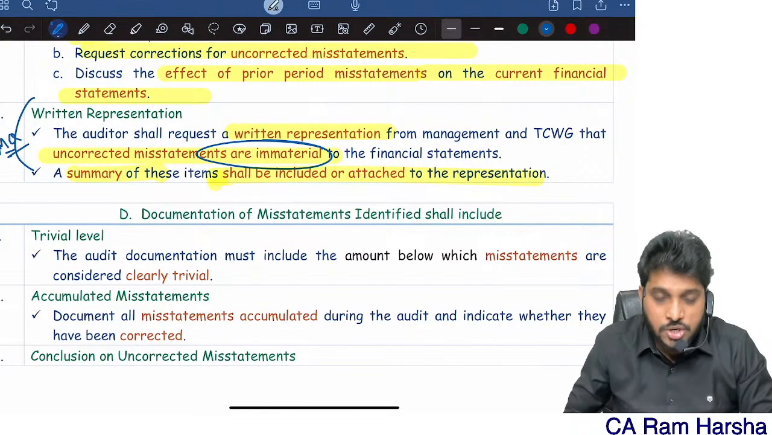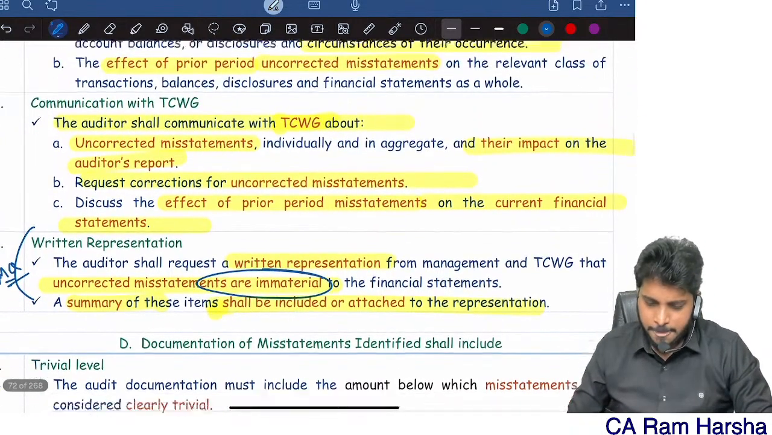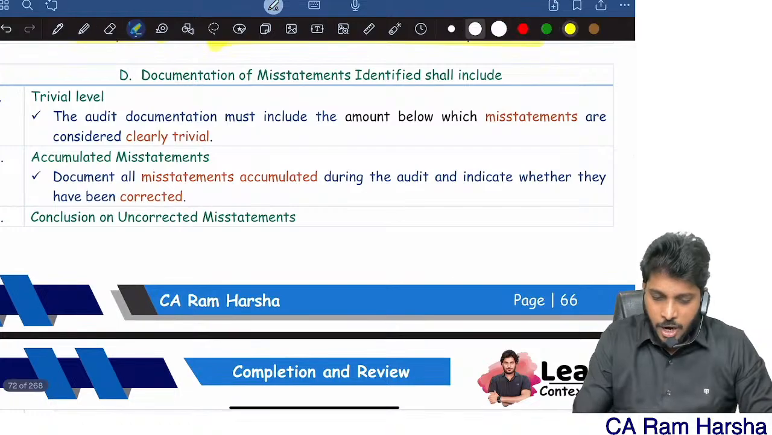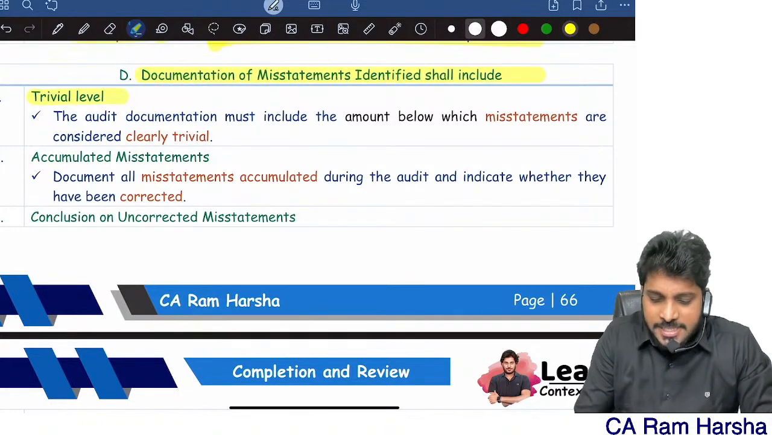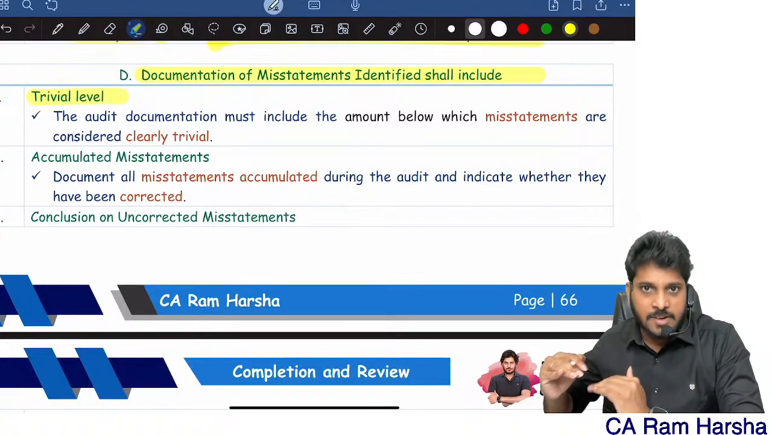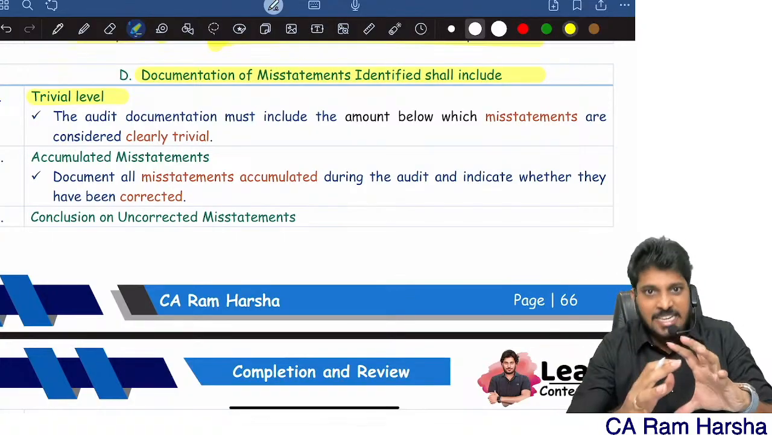MCQ might be asked on this. Next, finally, the auditor has to document misstatements identified. What do you need to document? What is the triviality level? You fix it. That triviality level you document.